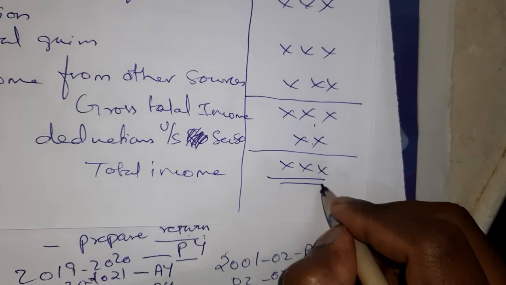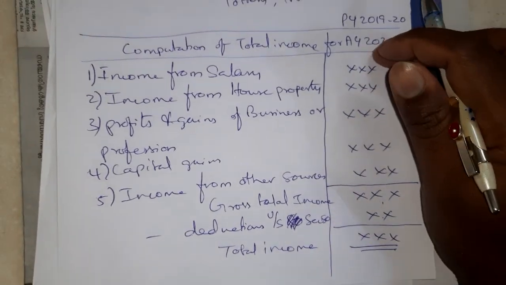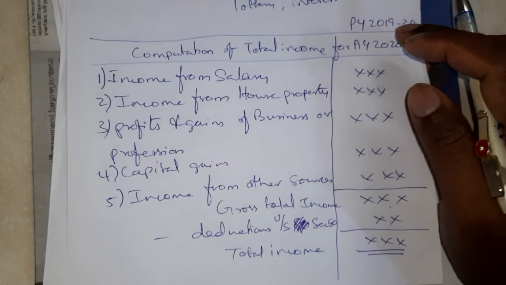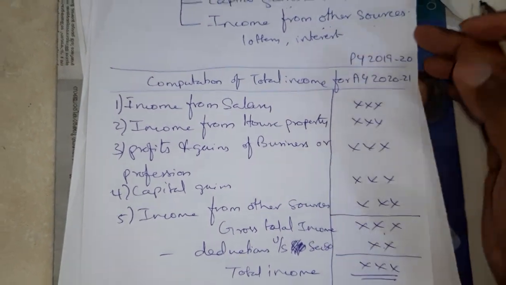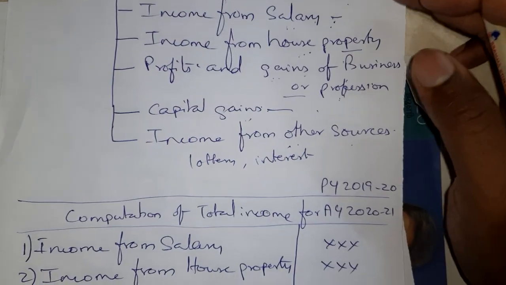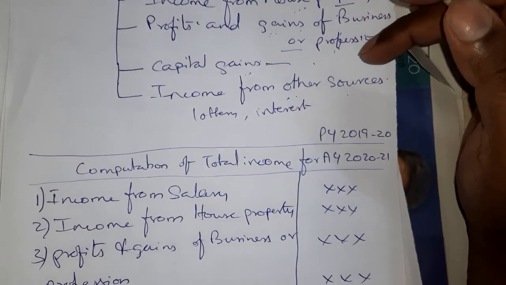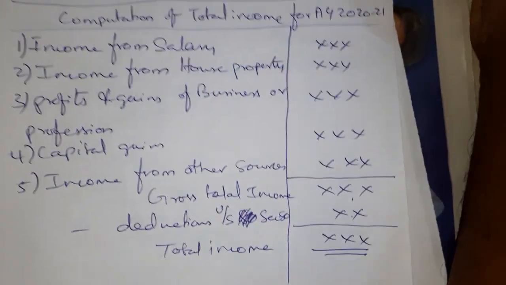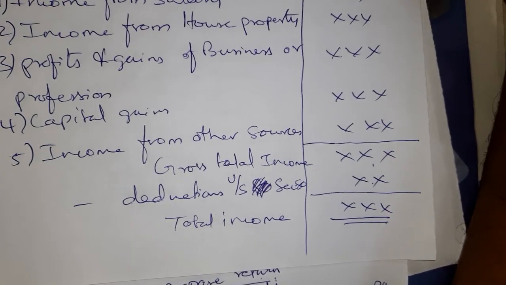Now this is where you have to double underline. So what you have to do, you have to write this format in your notebook. Now how do you compute total income? You first understand that there are 5 heads of income: income from salary, income from house property, PGBP, capital gains, income from other sources. Then you take the sum total of all that, you calculate gross total income, then you find out deductions, then you calculate total income.